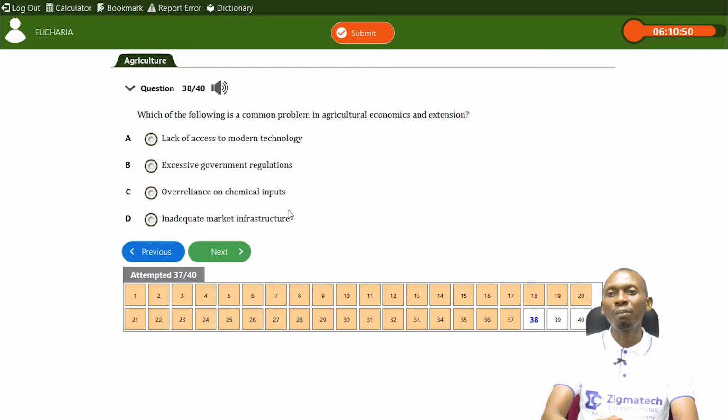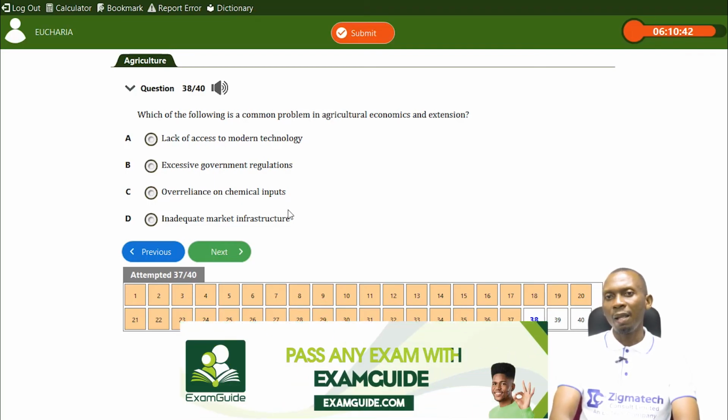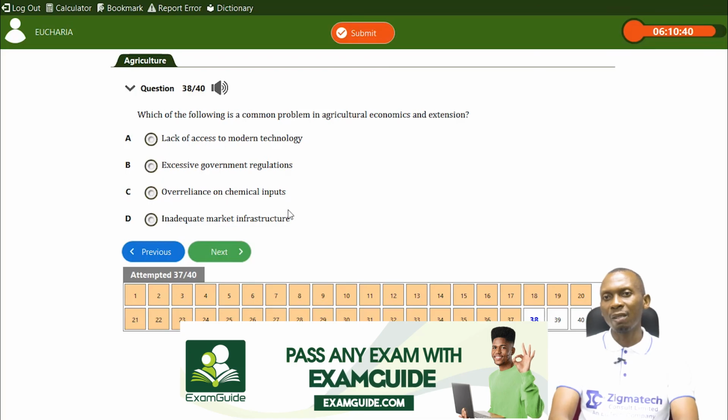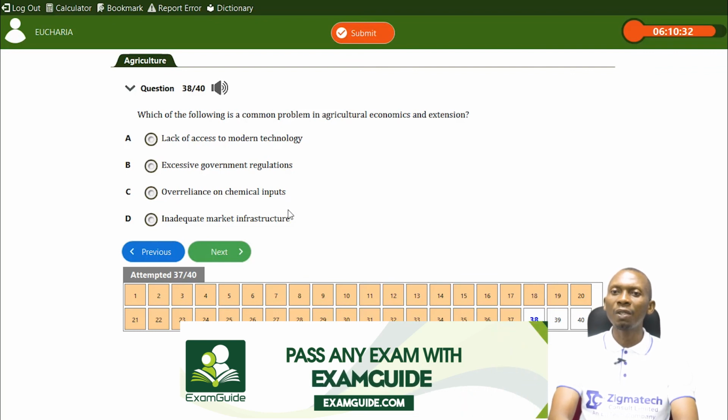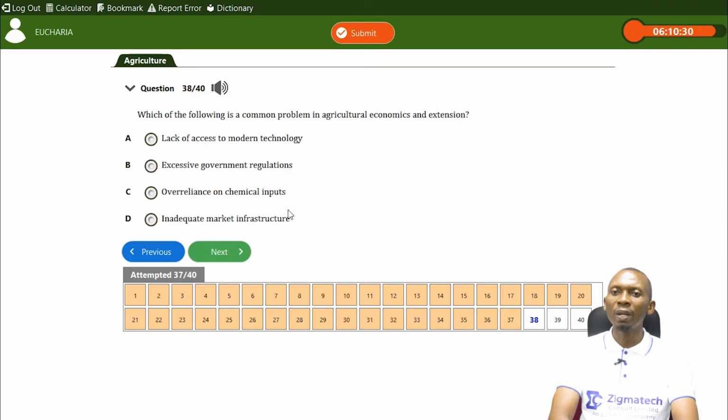Which of the following is a common problem in agricultural economics and extension? Lack of access to modern technology, excessive government regulations, over-reliance on chemical inputs, inadequate market infrastructure.